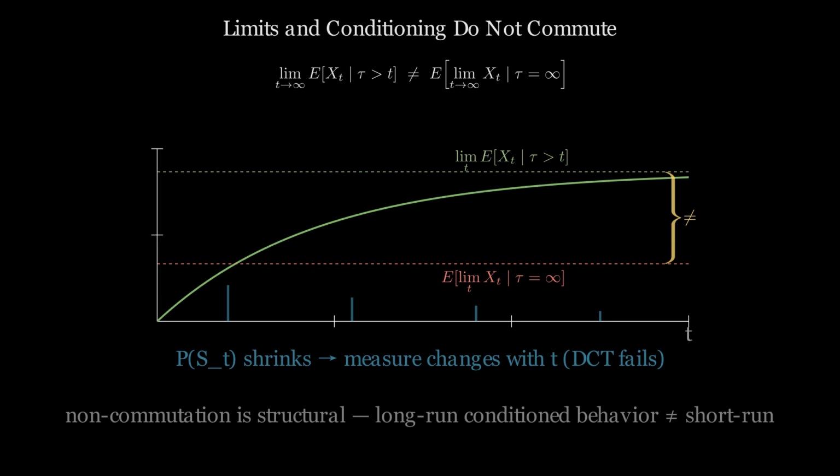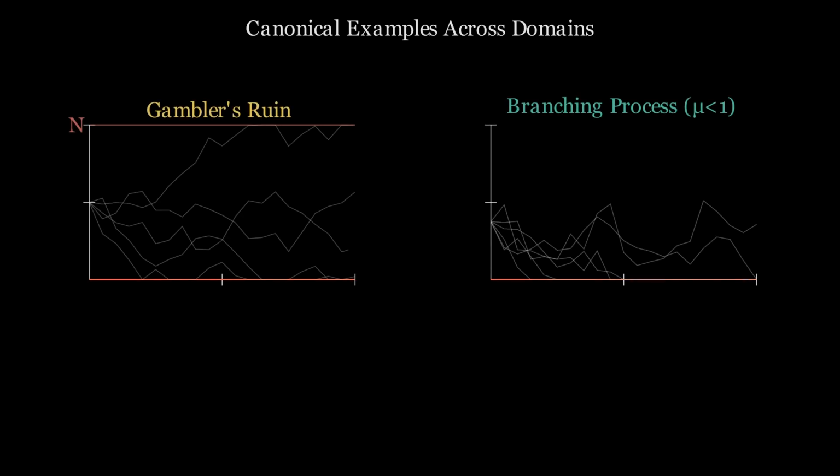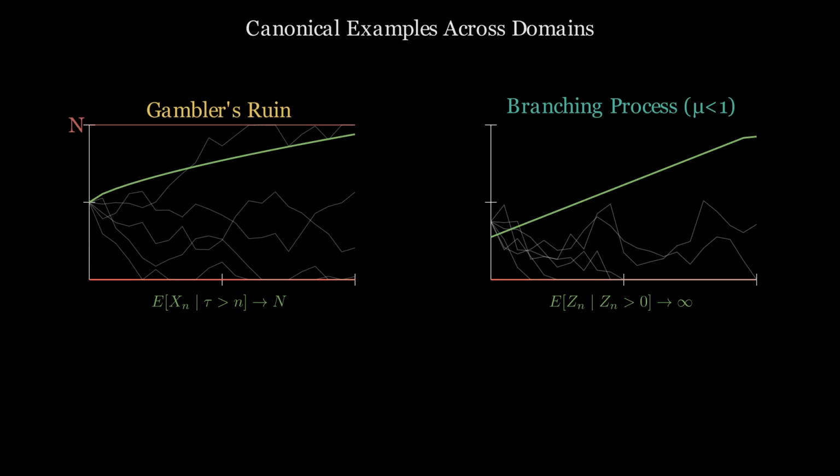The architect must specify which computation corresponds to the design requirement: long-run behavior of the full system population, or long-run behavior of the surviving subpopulation. The canonical examples of absorption versus conditioning arise in reliability engineering and population dynamics. In reliability engineering, absorption models component failure. The component fails permanently and is no longer available. Conditioning on survival describes the conditional reliability of components that have not yet failed.